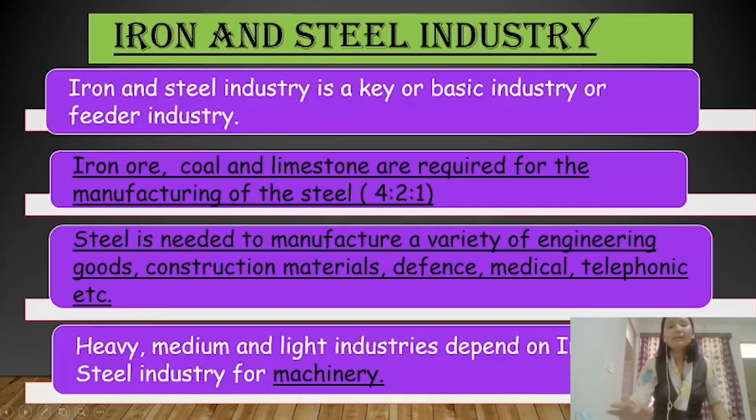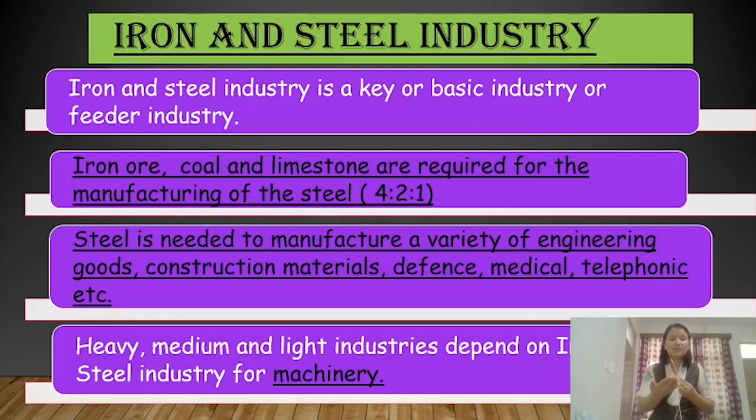Iron and steel industry is very important for the economic development of India. It is also called a key industry or a basic industry or a feeder industry. That is because the iron and steel industry produces a large amount of iron and steel, and these are supplied to other industries to make different goods. That's why it is called key industry, basic industry or feeder industry.